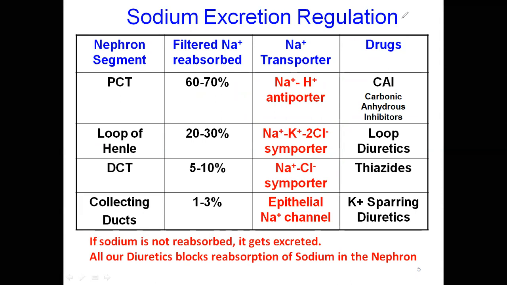Sodium excretion and regulation. For example, if this is the nephron, the first part is the Bowman capsule or glomerulus. Blood comes in from the afferent arteriole and is filtered here. Some fluid comes into the glomerulus, and what is filtered comes out as filtrate. Now let me go to the next slide.